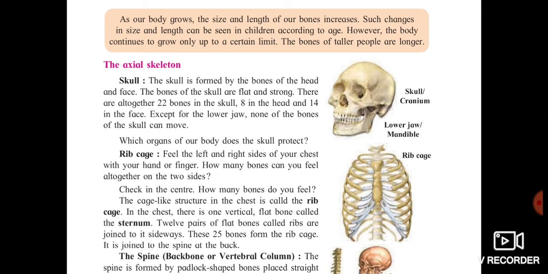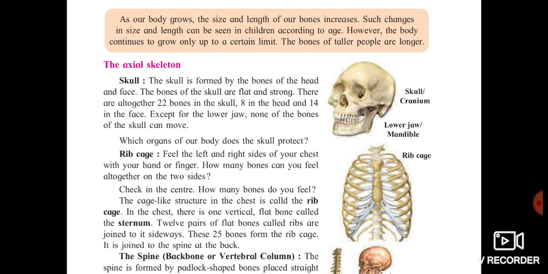We do agree to this sentence, because when you are a baby, the bone size is very small. As you grow big, the bone size also increases. Such changes in the size and length can be seen in the child according to the age. However, the body continues to grow only up to a certain limit. The bones of taller people are also longer. You should know that a certain age is defined after which your bones do not grow. It is something about 18 to 21 years that your bones will grow. Later there is no growth, and whatever height you receive later will be your permanent height.